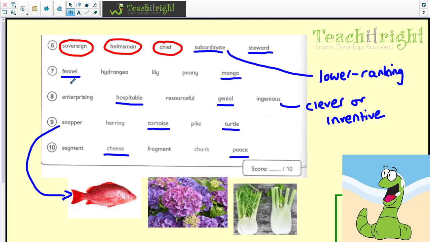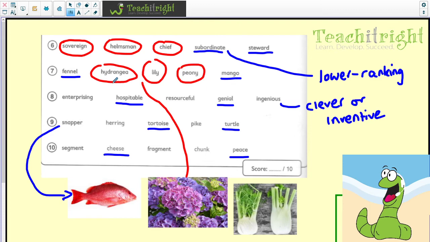7, we've got fennel, hydrangea, lily, peony, and mango. Hydrangea, I've actually got a picture of a hydrangea down here, is a very pretty flower. Lily's a flower, and a peony is a flower as well. So mango and fennel. Fennel is like a vegetable. You've got a picture of a fennel down there. You might have eaten fennel before. So again, we would put fennel and mango as the odd ones out.